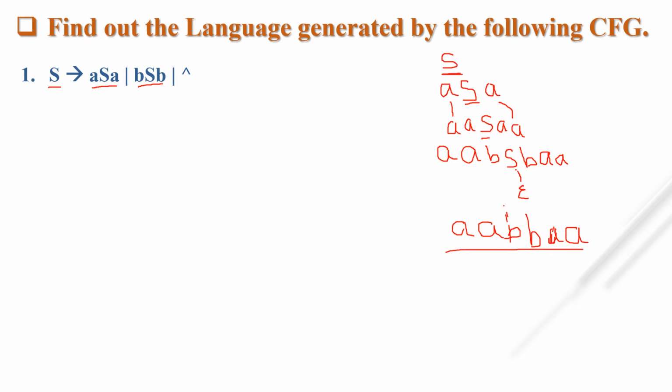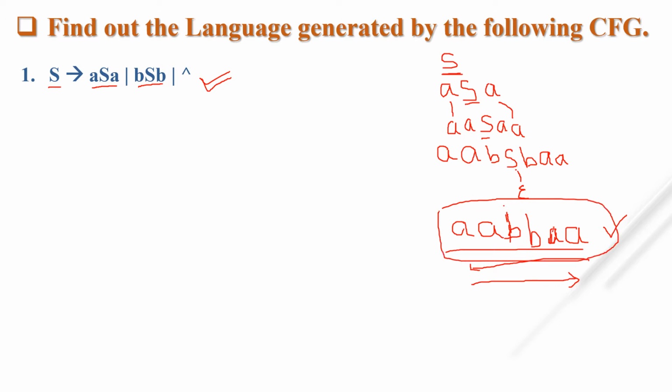Which type of language will be generated with this grammar? You can see this is a palindrome. You read from this side or this side, the string is the same. So we can say the language generated by this particular grammar is a palindrome. But one more thing about this string is that it is of even length.